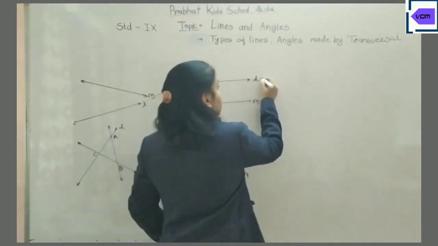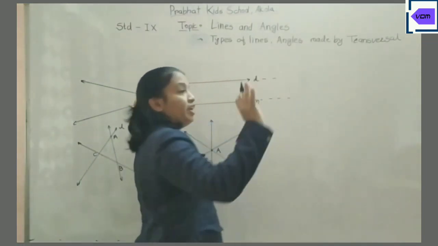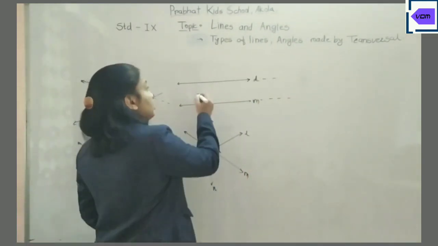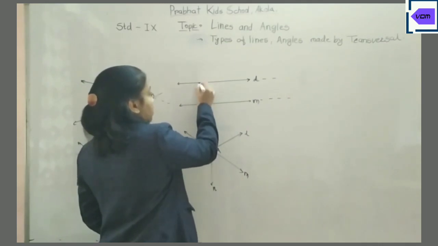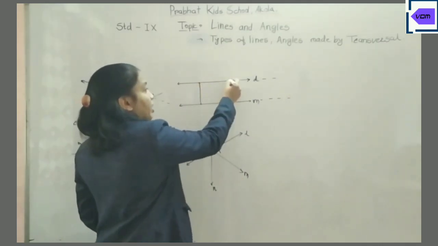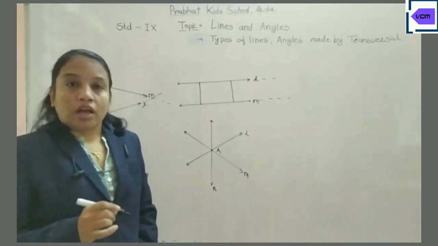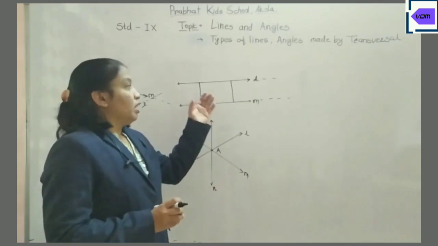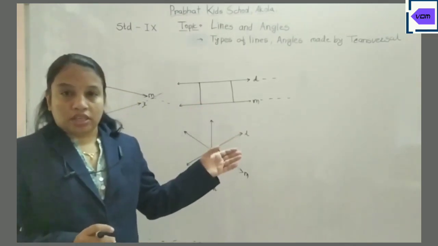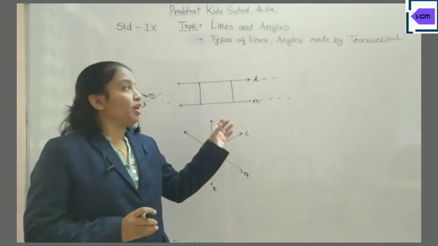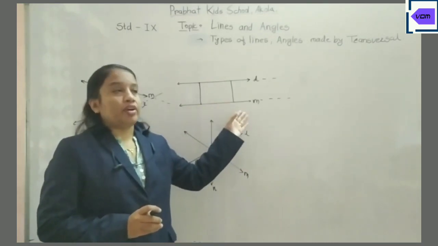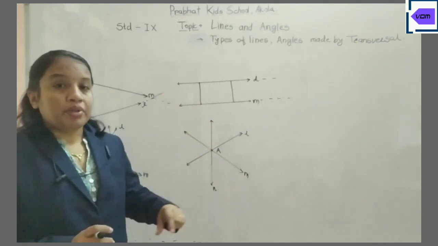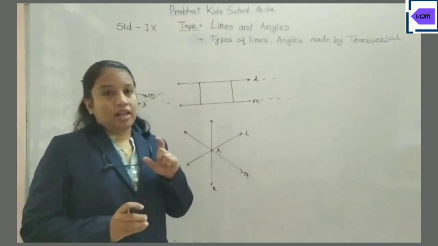Anywhere means if you extend the lines up to infinity, they do not intersect or meet each other, and the distance between any two points on the lines is equal. Then those lines are called parallel lines.